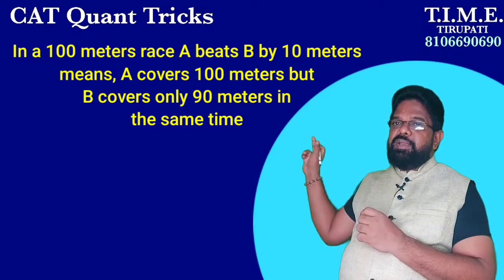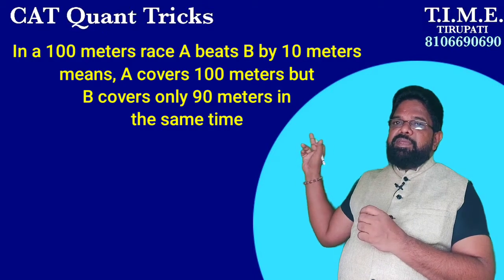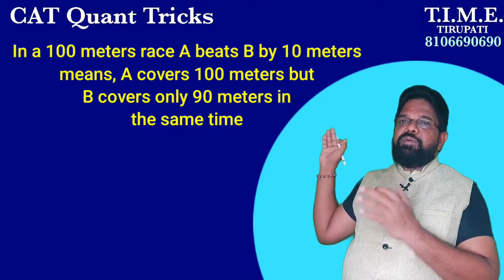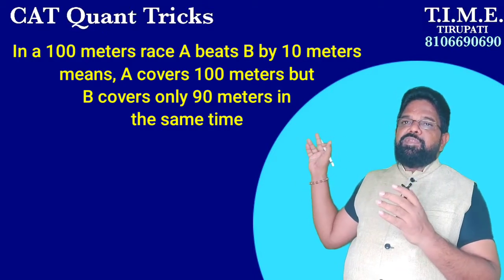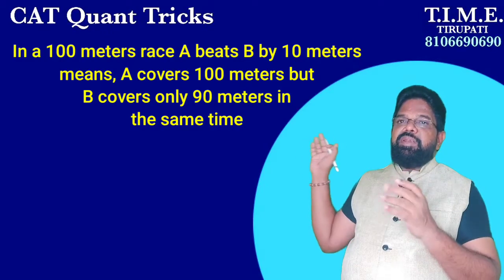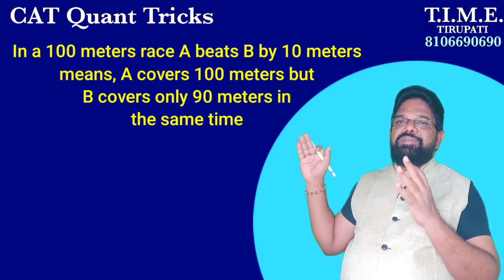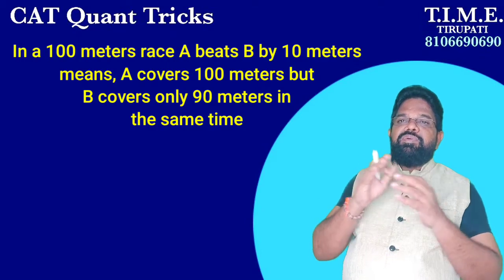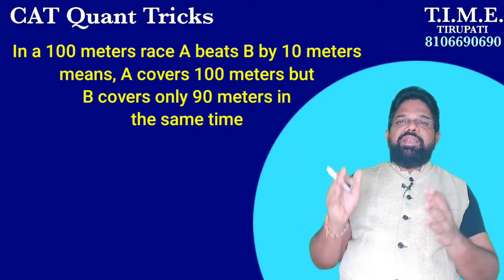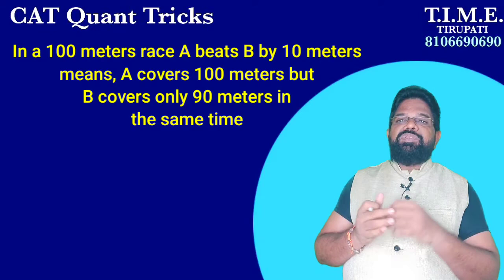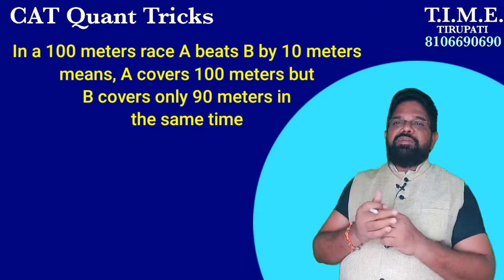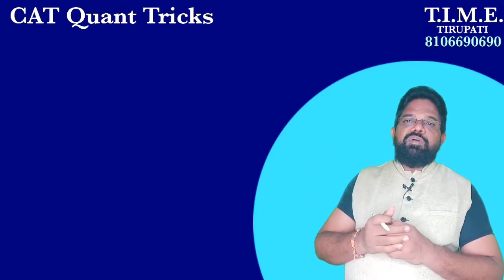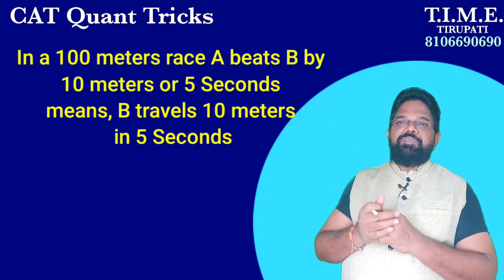What is the meaning of that? In a 100-meter race, A beats B by 10 meters means A covers 100 meters, but B covers only 90 meters in the same time. Then only we say A beats B by 10 meters. That is the first key note. Now the second key note.